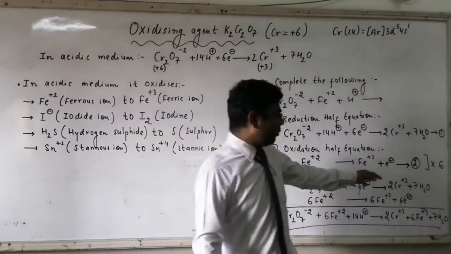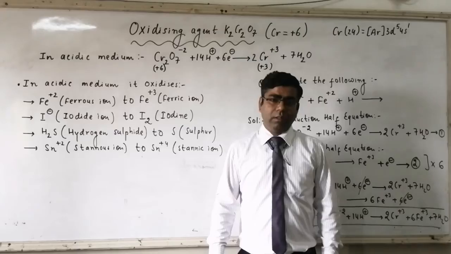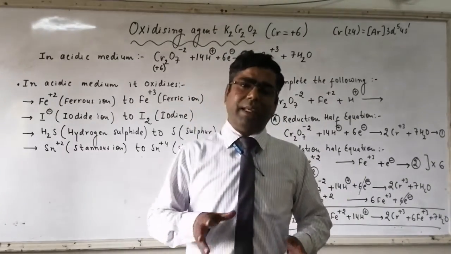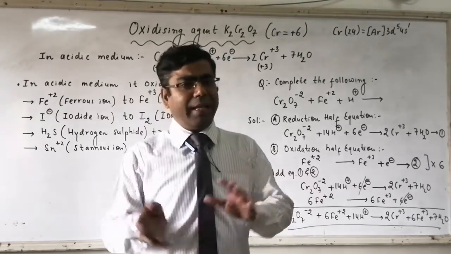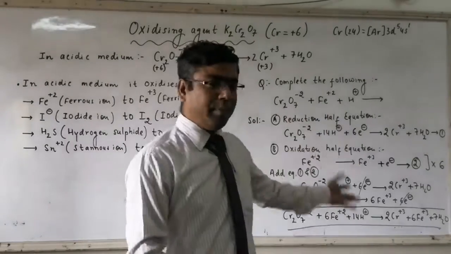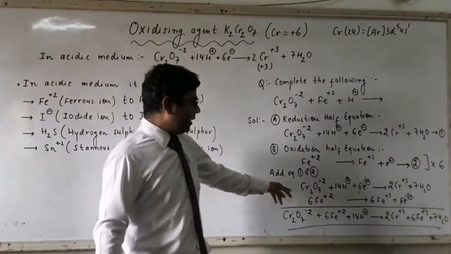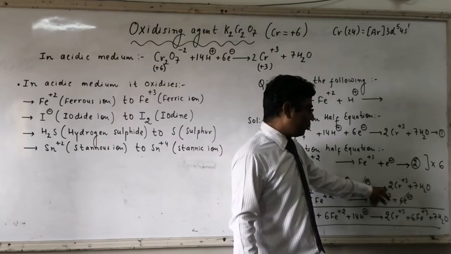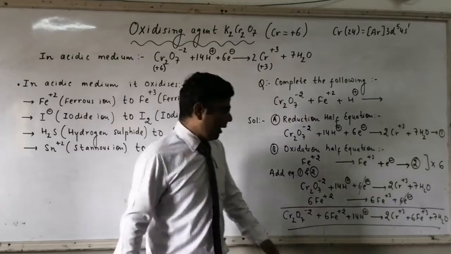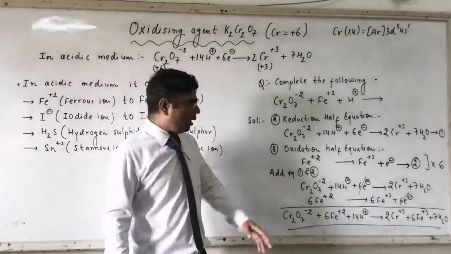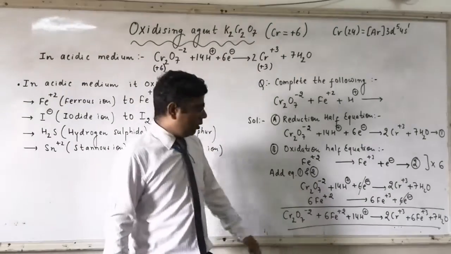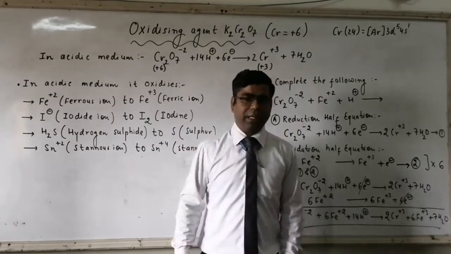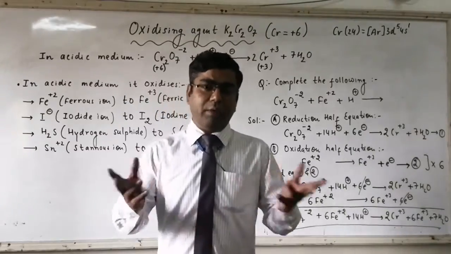So multiply equation number 2 by 6 so that electron losing can be equated with electron gaining, and then add equation 1 with equation number 2. Now equation 1 is Cr2O7 minus 2 plus 14H plus plus 6 electrons gives you 2Cr plus 3 plus 7H2O, and when the second equation is multiplied by 6 it gives you 6 Fe plus 2 gives 6 Fe plus 3 plus 6 electrons. Now add. Before adding, what we have to do?